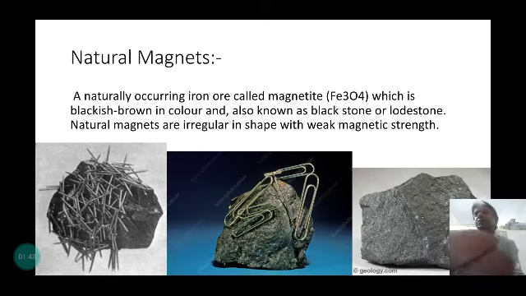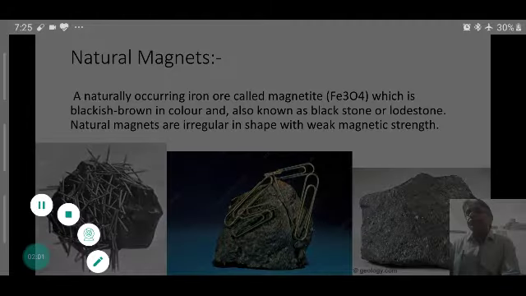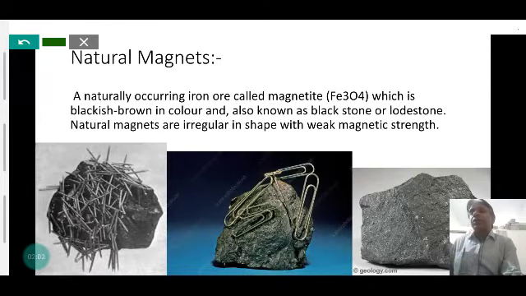The magnet was first discovered by the Greeks when they found that some substance attracted iron. A natural magnet is a naturally occurring iron ore called magnetite, with chemical formula Fe3O4, the magnetic oxide, a mixture of oxides of iron, blackish brown in color and also known as black stone.